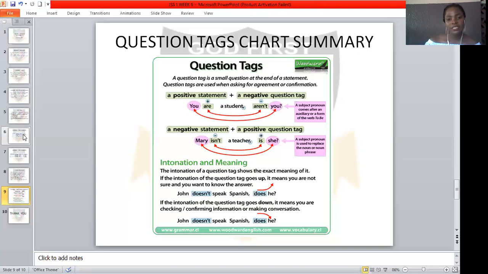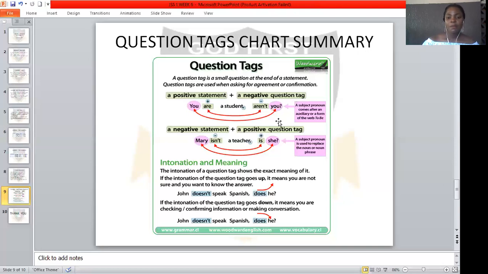Let's take a look at this example. You are a student, aren't you? So you are is positive, and aren't you is in the negative. Here you is a subject pronoun and it comes after an auxiliary or a form of the verb to be. Also, a negative statement comes together with a positive question tag.